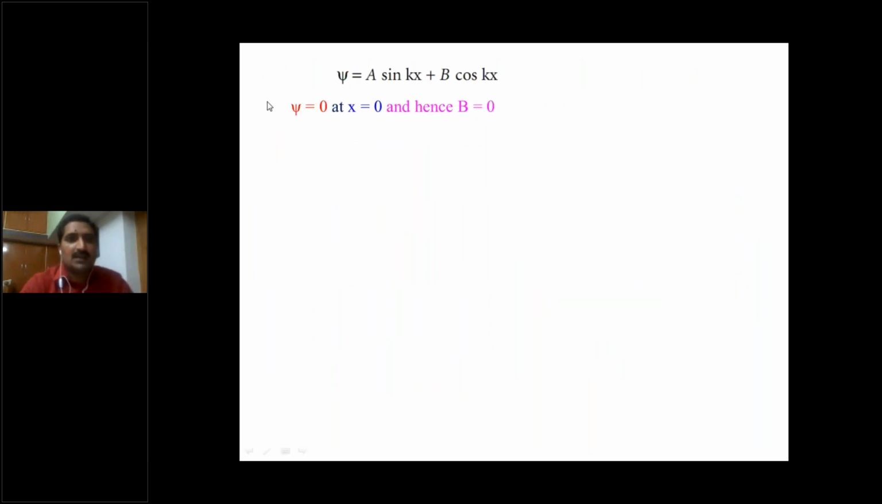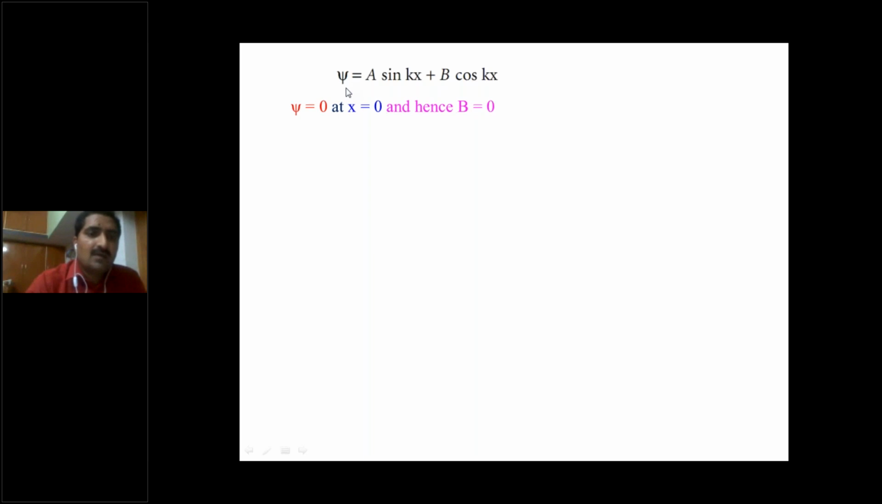The first boundary condition, psi of x is equal to 0 at x is equal to 0. That means place x value 0 in this equation and psi value 0. 0 is equal to a sin k into 0, sin 0, 0. So a into 0, 0 plus b into cos 0, 1. So hence b equal to 0.